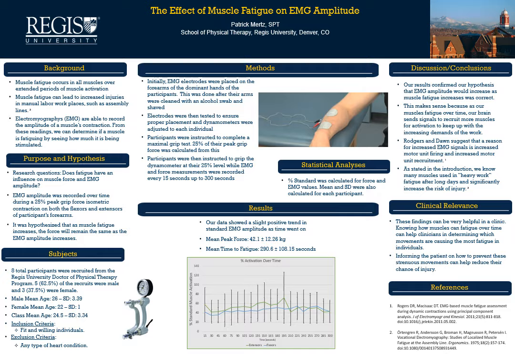The electrodes were then tested to make sure they were placed properly, and the dynamometers were adjusted to each individual. Participants were then instructed to complete a maximal grip test, so this means they squeezed the dynamometer as hard as they could. From that, we were able to calculate 25% of their peak grip force.